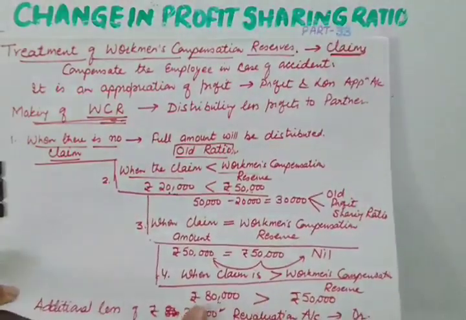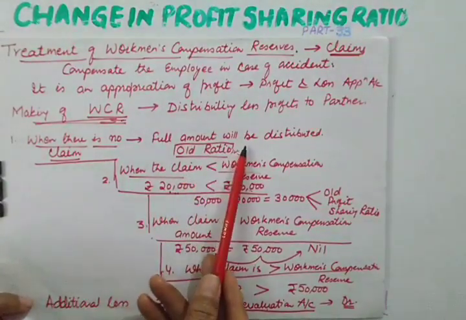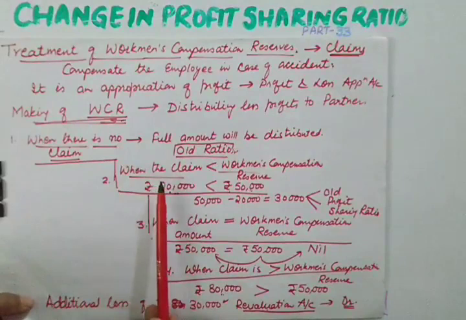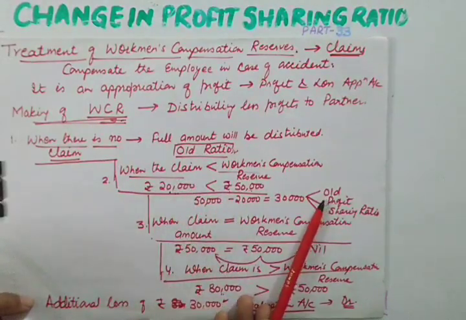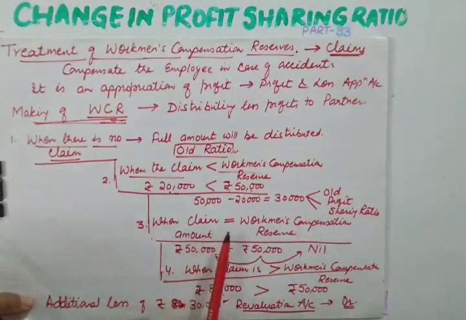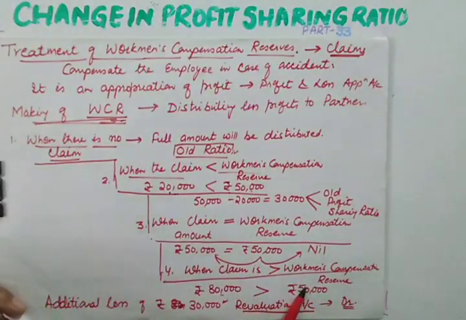So now we will be doing a numerical which is based on this. In first case, full amount will be distributed when there is no claim, and when there is a claim, if claim is less, then the difference will be distributed in the old ratio. When claim is equal, no amount will be left for partners, so nothing will be distributed. And when claim is more, no amount will be distributed to the partners because no reserve is left with the firm. So only the loss will be transferred to revaluation account.